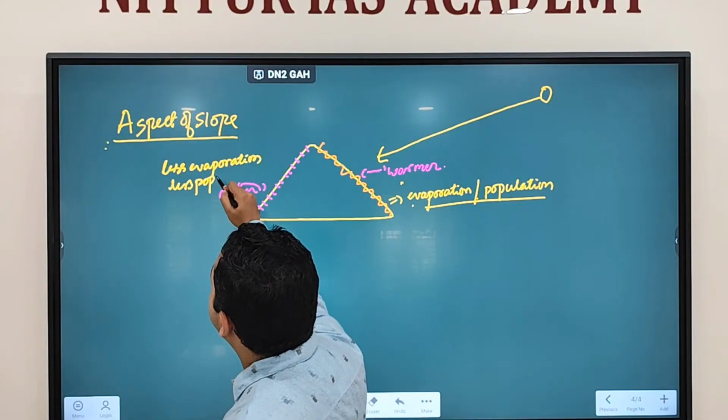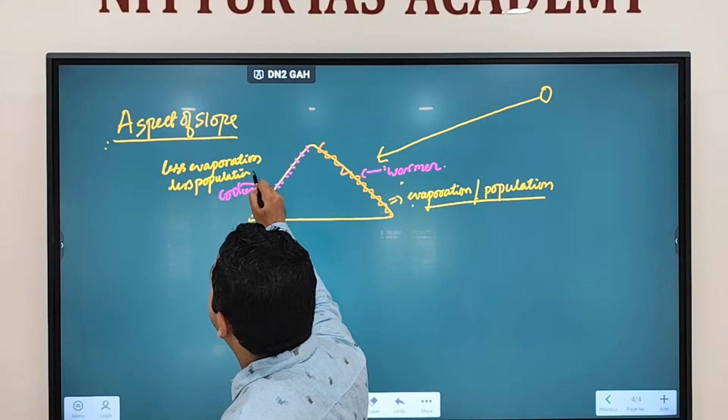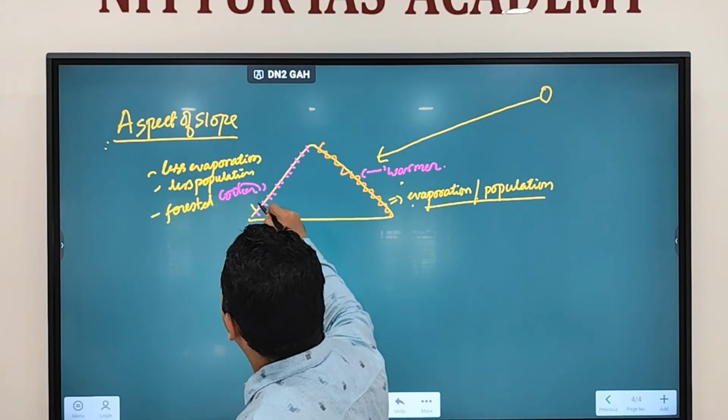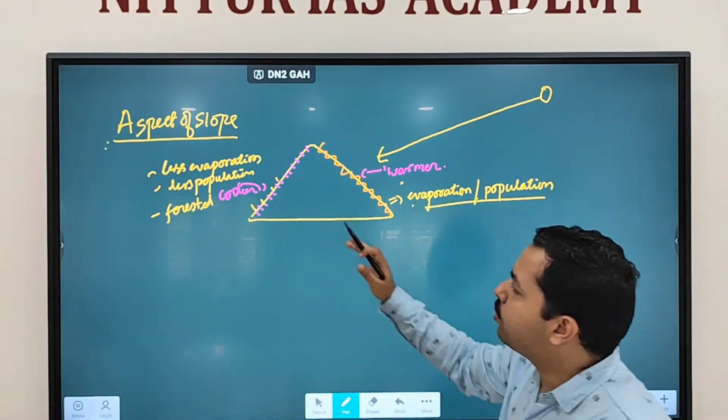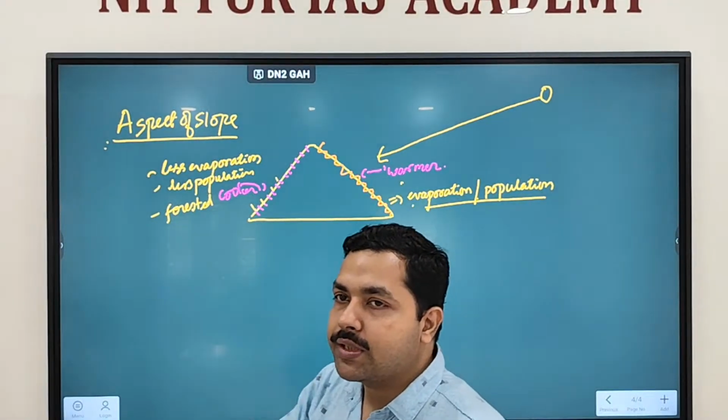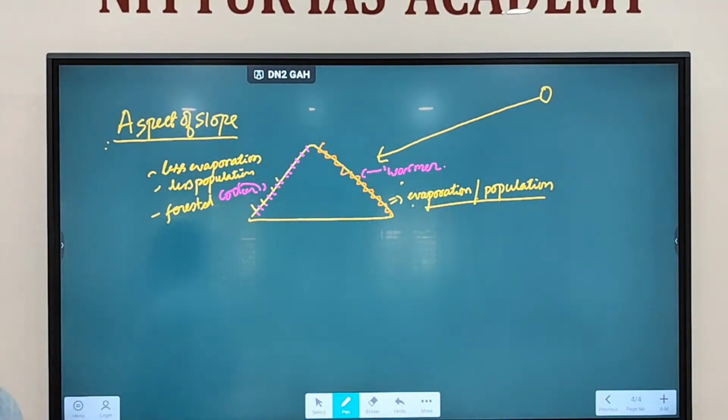So here you will find less population, and that's why more forest. This region can be more forested; fewer humans and more forest can be seen on the other side of the slope. Fine. So this is how aspect of slope determines which side will get more heat and which side will get less heat. Clear?